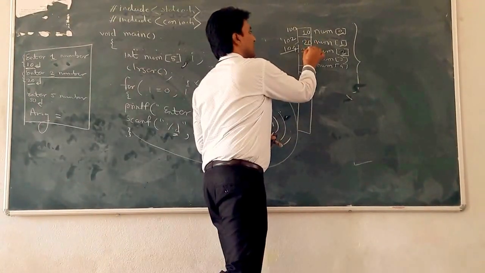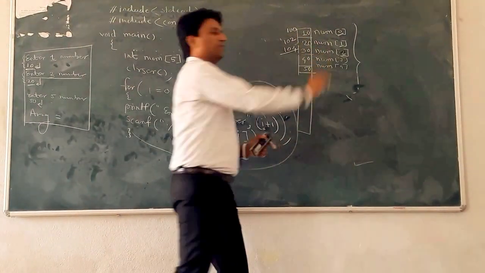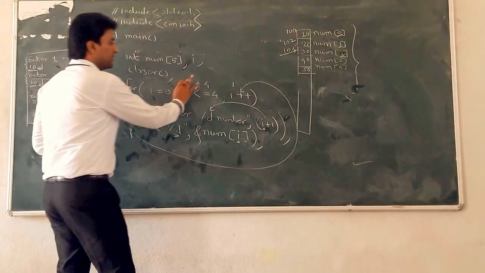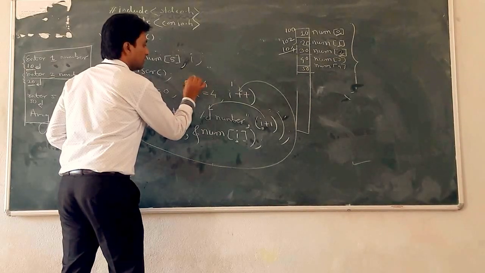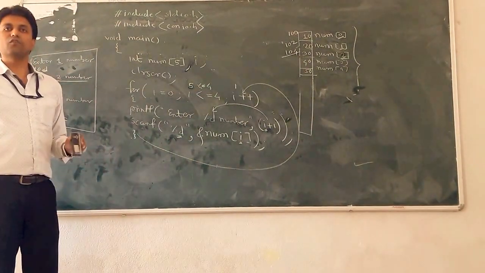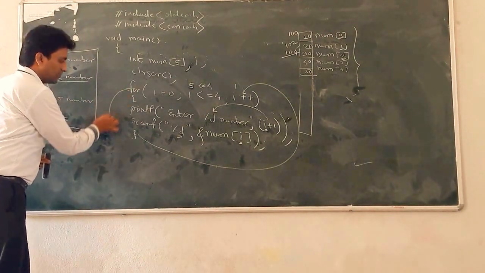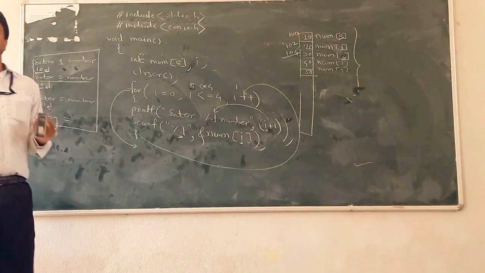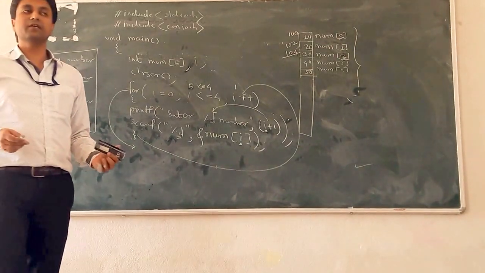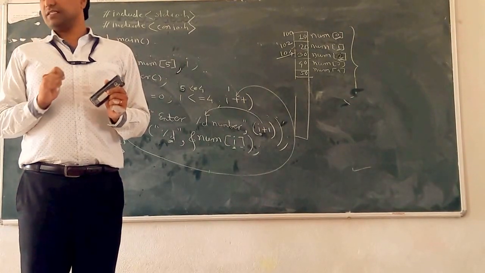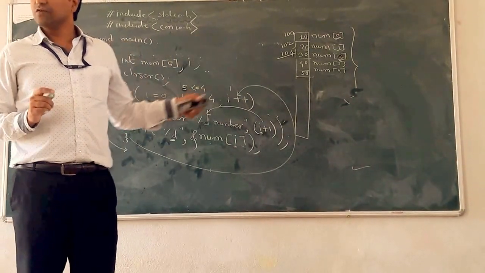So we can store 20, 30, 40, and suppose 50. So this loop is executed 5 times, and when the value of I becomes 5, 5 less than equal to 4, the condition is false, and the cursor comes out of this for loop. Next, what is the next thing? Make the addition of those 5 numbers.